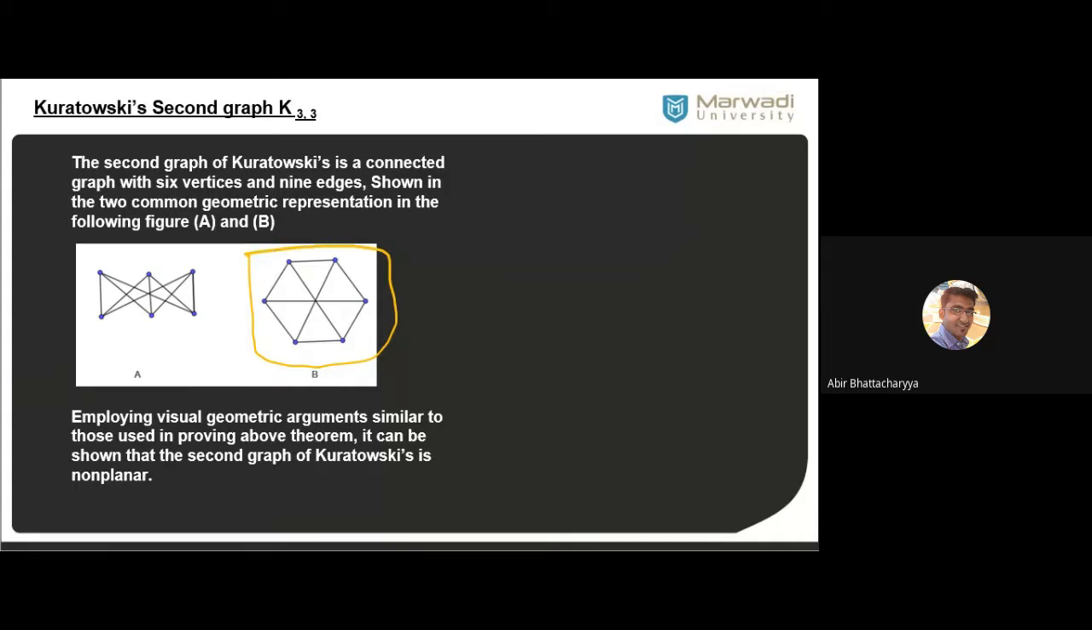Because K33 has two partitions. This is three vertices. In this case, these three vertices are this. Now another three vertices are another partition. This three vertices is the other partition. In this case, these three vertices are this.